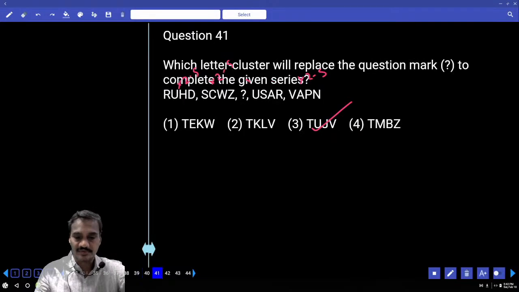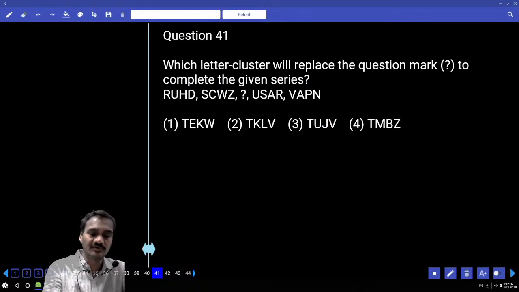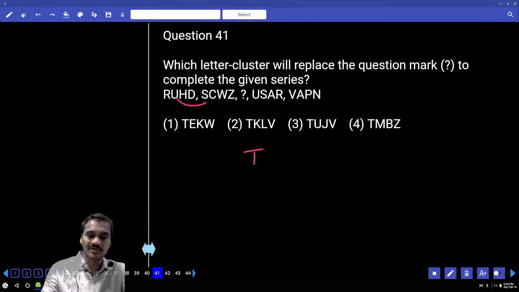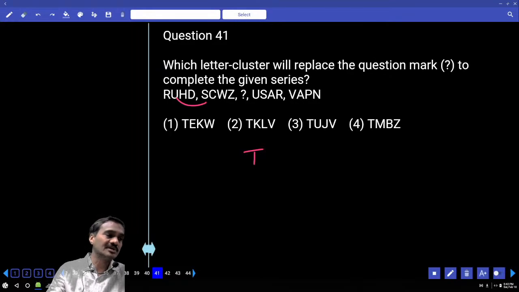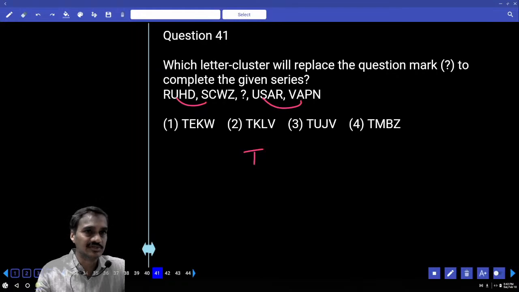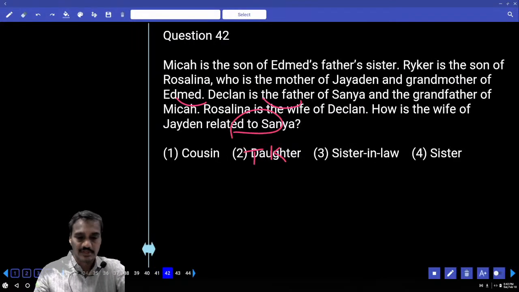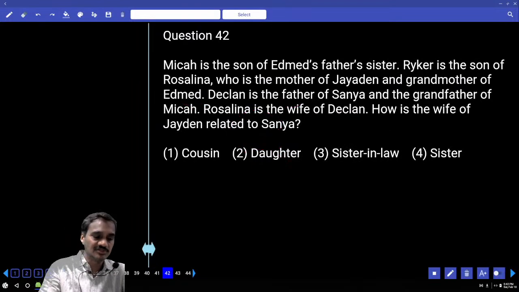Choice 3, 40. Then 41. Now in this 41, the first letters are R, S, T, U, V. First letter is the same as T. And the second letter is U, C, and U and C. Now U and C, what is the difference between these two? U and C, 21 and 29, plus 8. And here also what comes? 19 plus 8 is 27, isn't it? That means to each of these letters 8 is added. Now 3 plus 8, 3 plus 8, 11, TK. Now TK is only in choice 2.